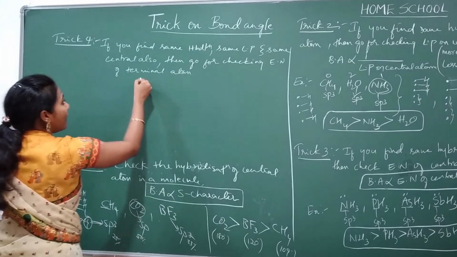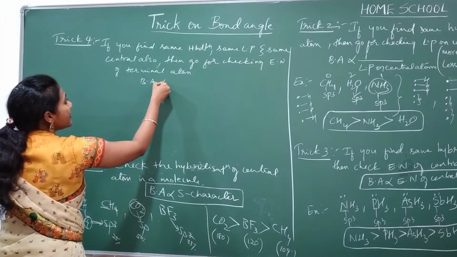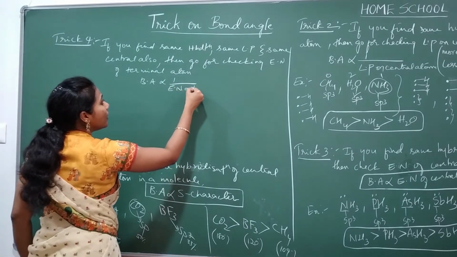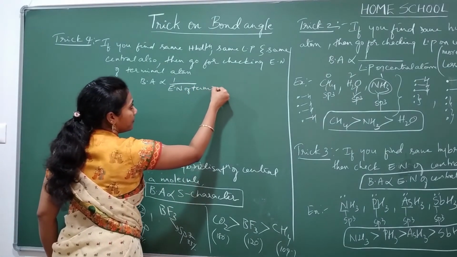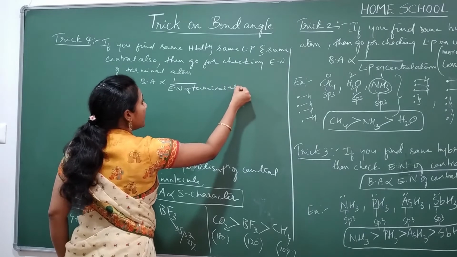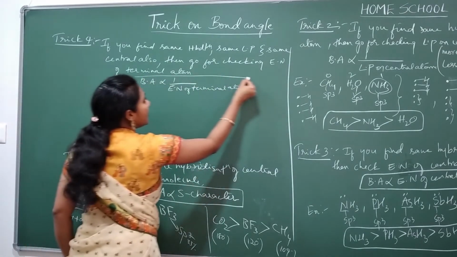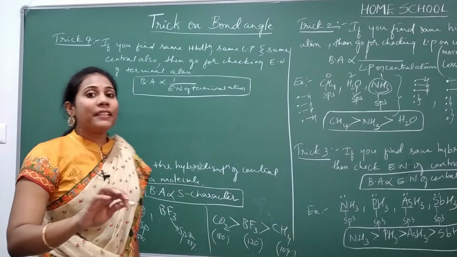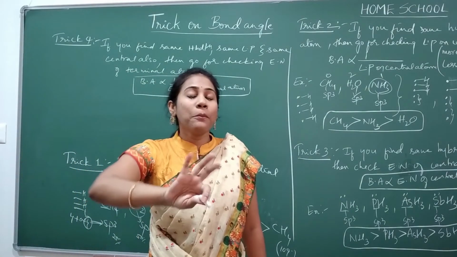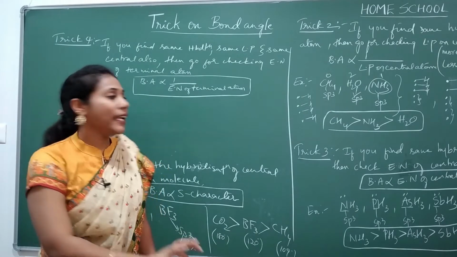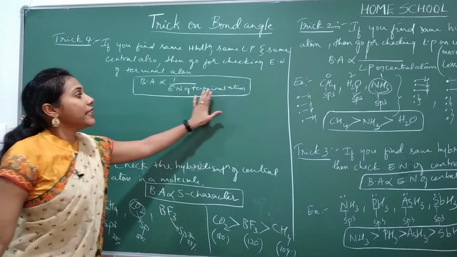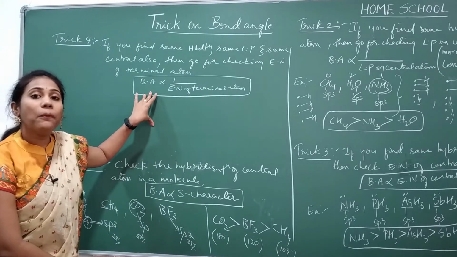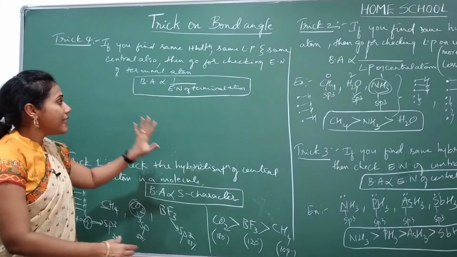Our bond angle is inversely proportional to electronegativity of terminal atom. That means if the terminal atom is more electronegative, then bond angle is least. Clear? More the electronegativity of terminal atom, lesser will be the bond angle. Got it?